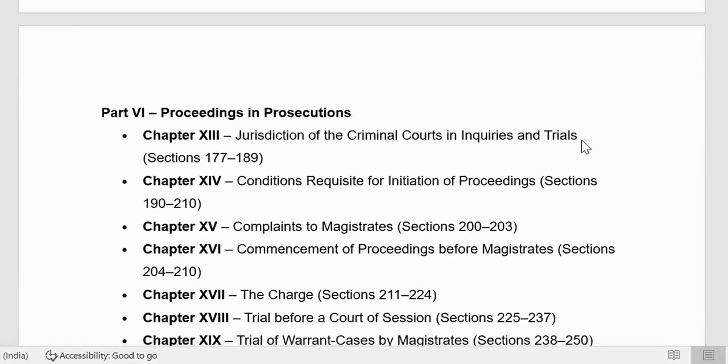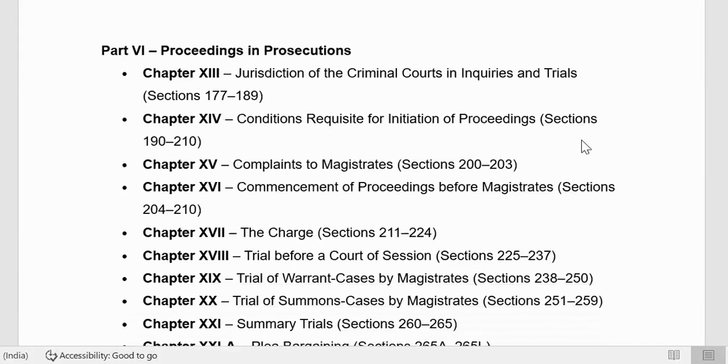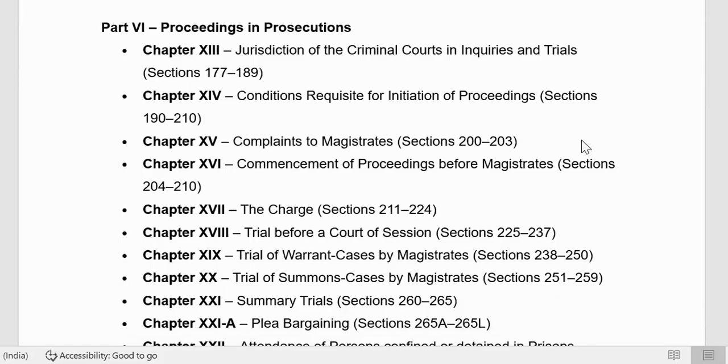Okay. Then proceedings in prosecution. This is also what we say in the trial process. Jurisdiction is important. Okay, you will get zero FIR from jurisdiction only.